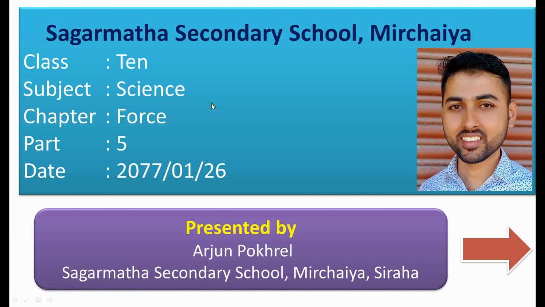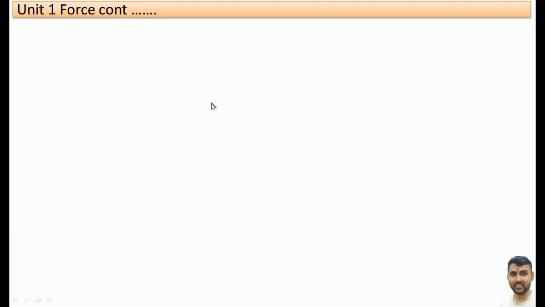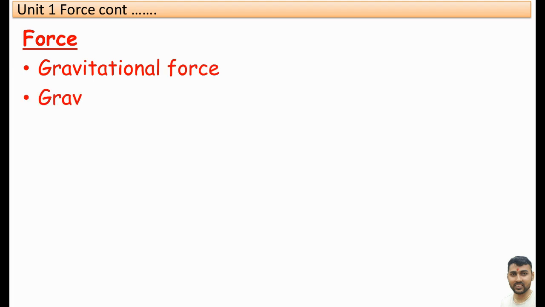Today, I am here with the fifth part of the fourth chapter of class 10. Before starting this chapter, I want to remind you of the names of the chapters I have taught in the previous class. First is the gravitational force. Second was gravity.